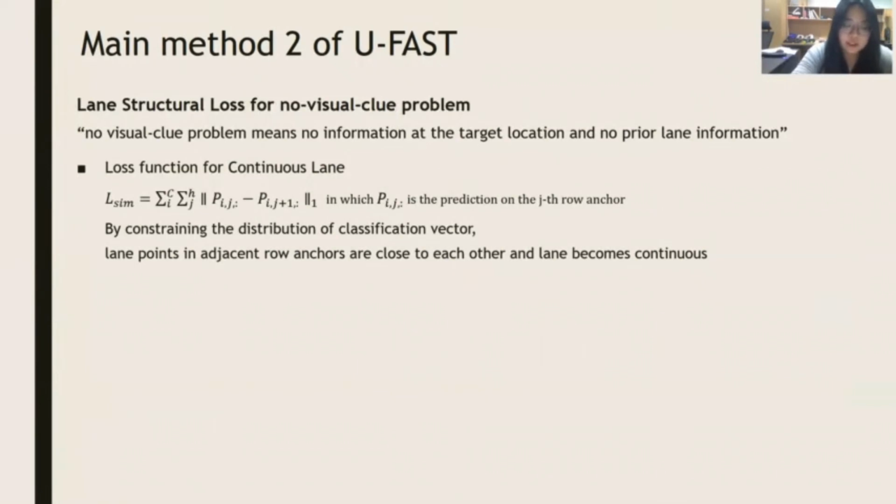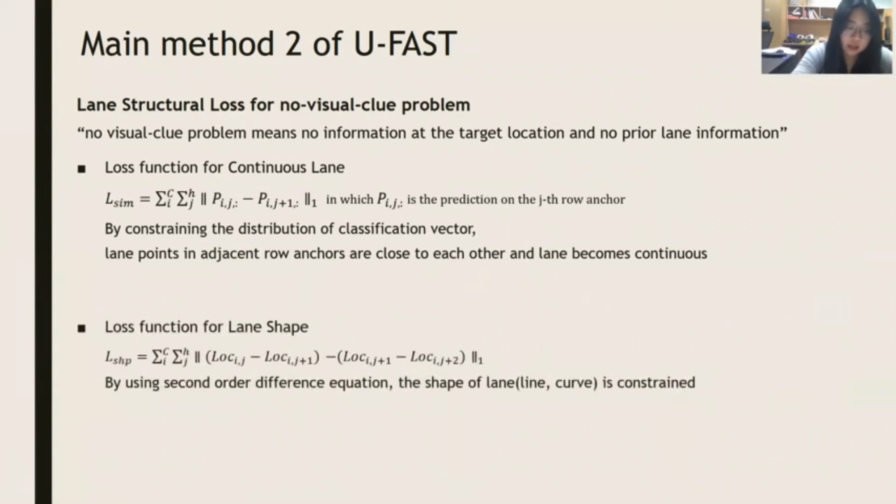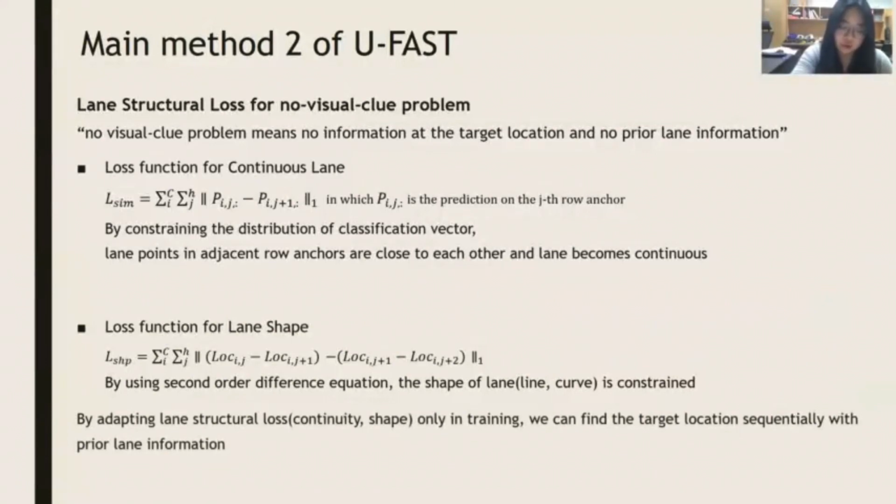As you can see in this equation, by constraining the distribution of the classification vector, lane points in adjacent row anchors are close to each other and the lane becomes continuous. The second loss function is for lane shape. By using second-order difference equations, the shape of the lane is constrained. As a result, by adopting lane structural loss in training, we can find the target location sequentially with lane prior information. So, the no visual clue problem is solved.